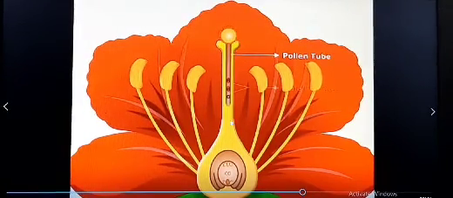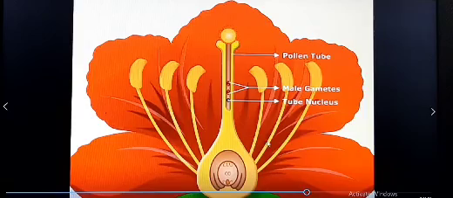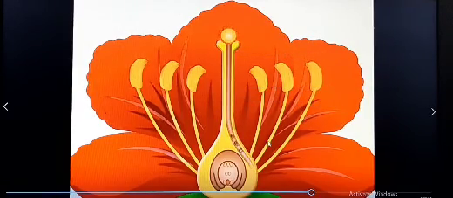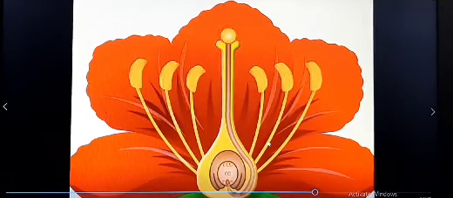And lastly, observe that the pollen tube, which grows in the stylar canal or style, during which the generative nucleus or generative cell divides forming the two male gametes.